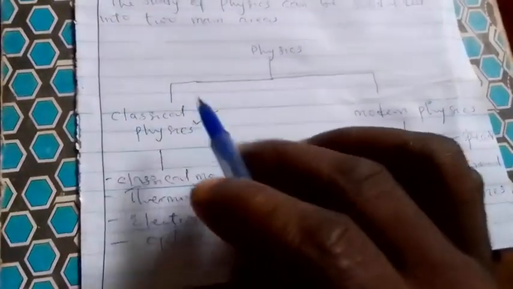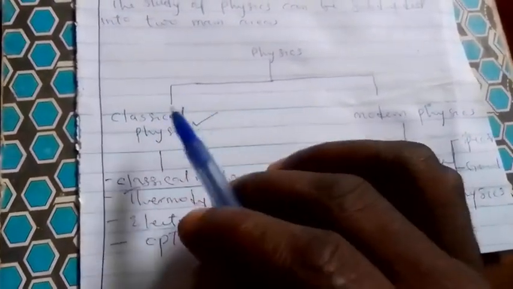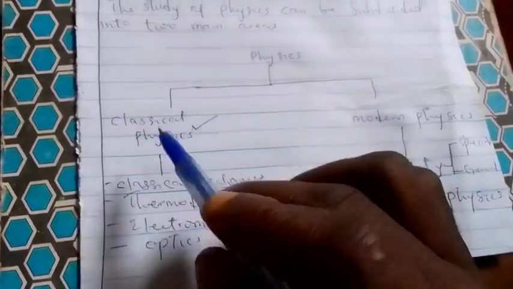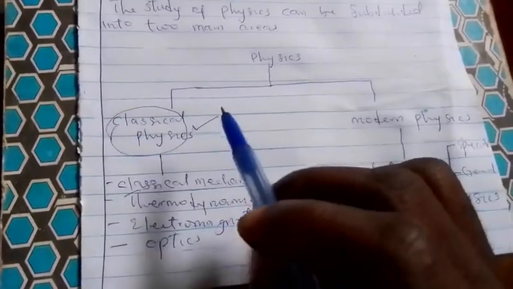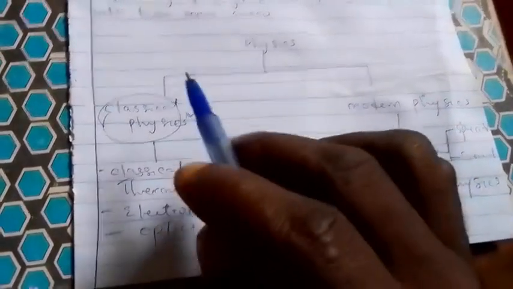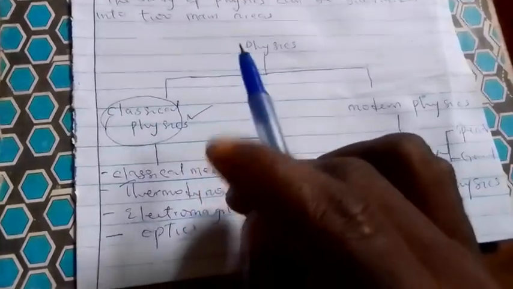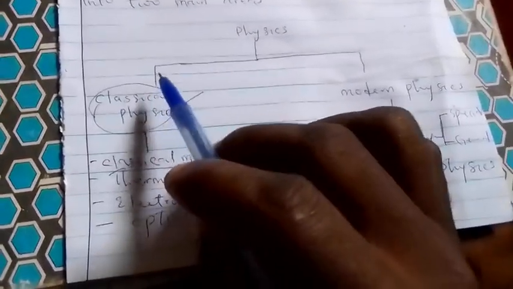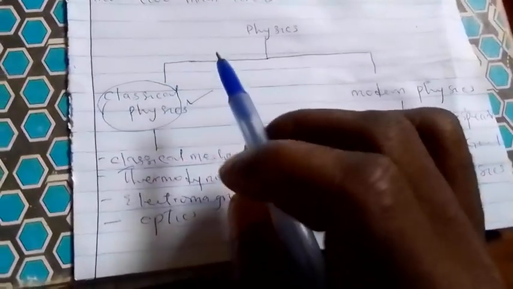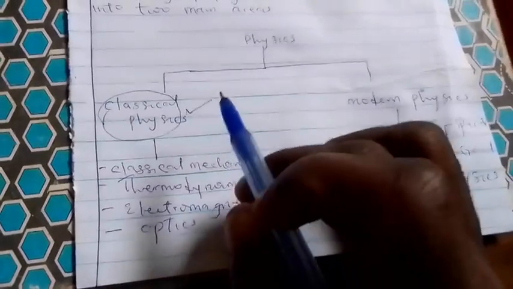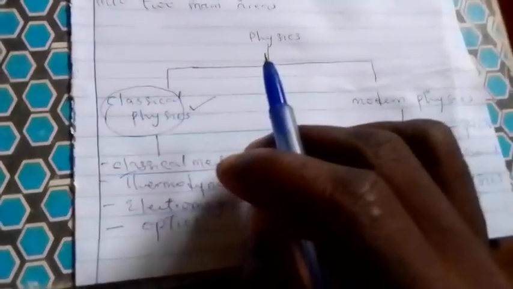So, people believed that everything about physics was about this classical physics during that era. And so, when we are talking of classical physics, we are talking of physics of the very large. We are talking of objects that are extremely large and that can move with a speed that is less than